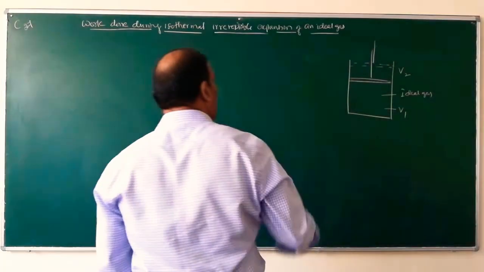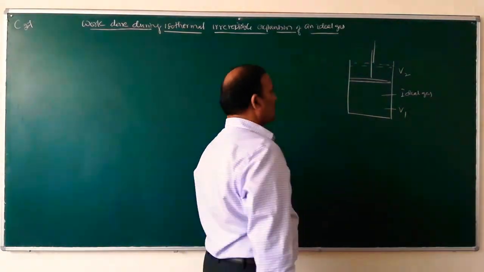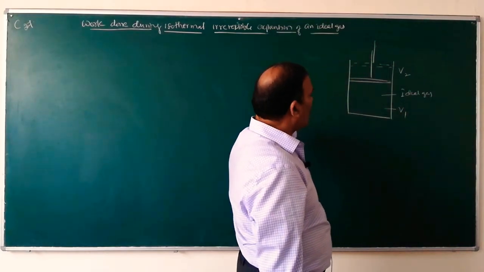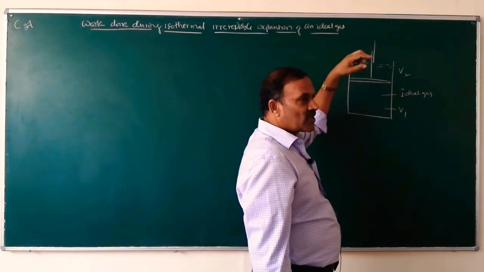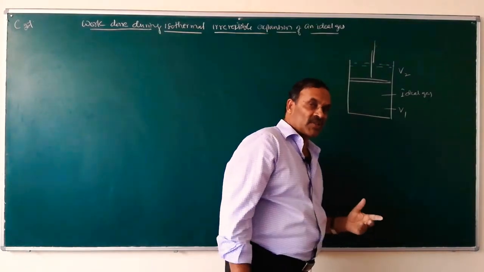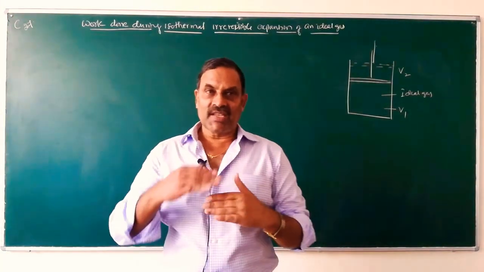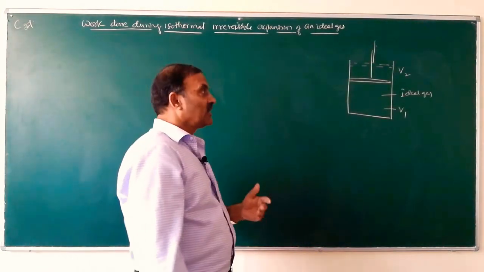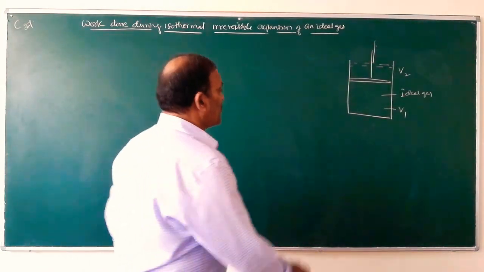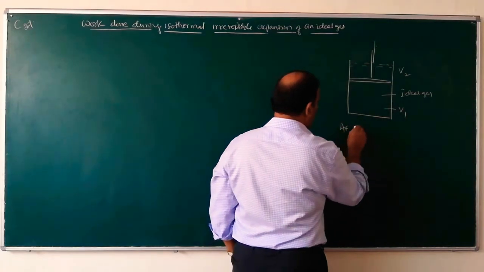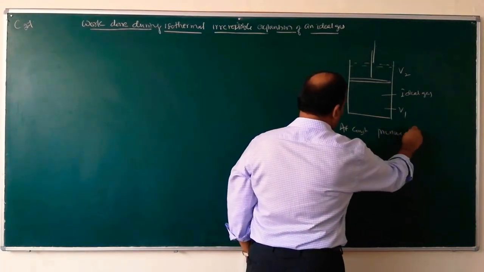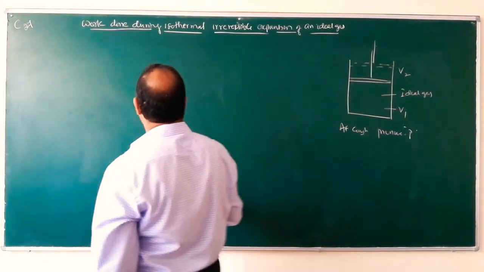What is the work at constant pressure? Since it is an open system, the external pressure becomes equal to the internal pressure. So during this expansion, what is the work done by the gas? Again at constant pressure P.